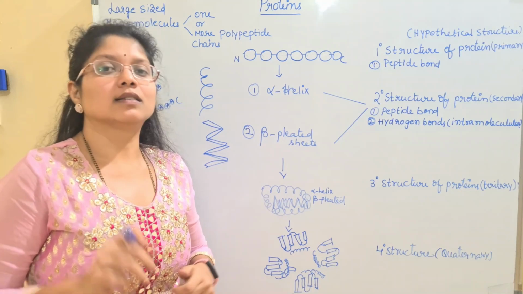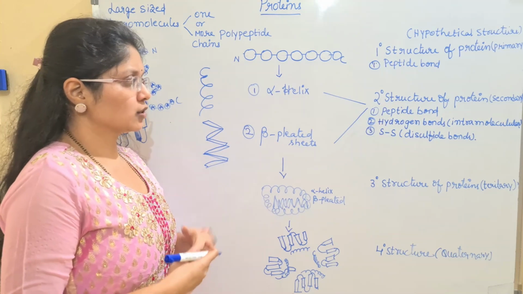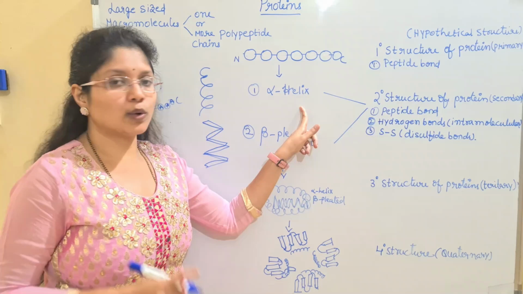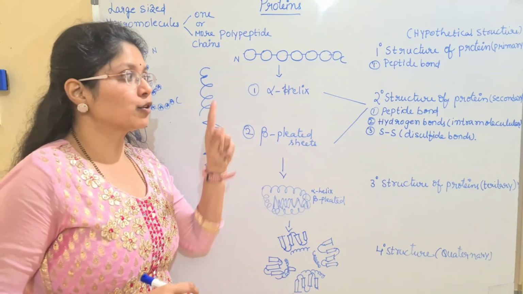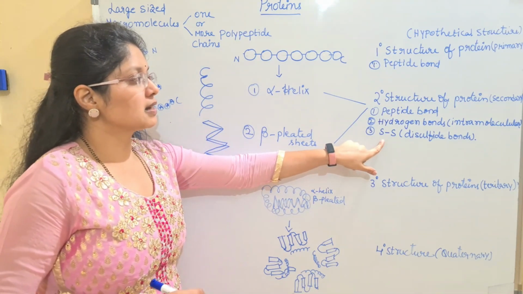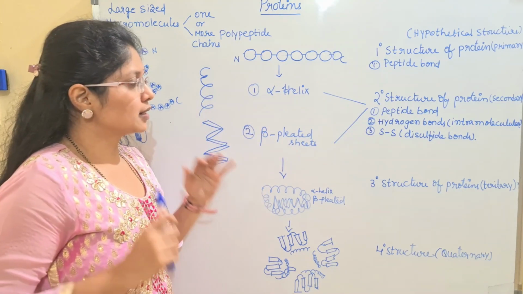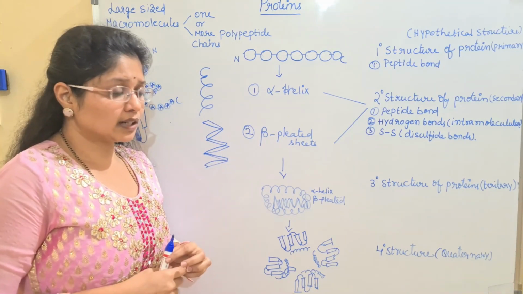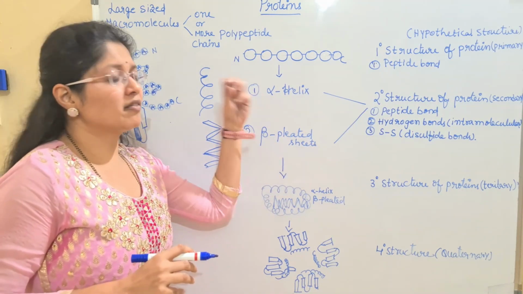What is it known as? The disulfide bond. So what are these disulfide bonds? I am discussing the third type of interaction present in the alpha helix. First I discussed the peptide bond, which is common. Second is the hydrogen bond, where again we have the intramolecular hydrogen bond. And third I am discussing the disulfide bond. So pay attention, children. It is very important to learn these structures, and it is difficult to understand. But when you follow me in a proper manner, it will be very easy for you.